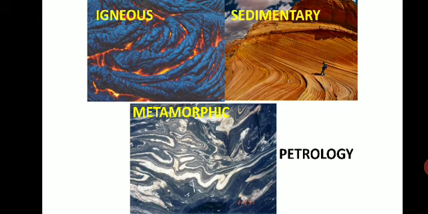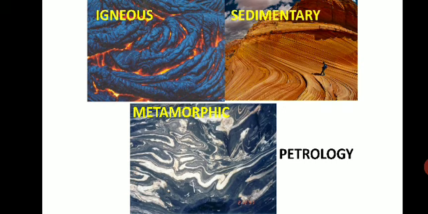And the last one is metamorphic. In metamorphic, meta stands for change and morph stands for the form of the rock. Metamorphic means a change in the form of an already existing rock, which we call a pre-existing rock. The pre-existing rock may be an igneous rock, a sedimentary rock, or a metamorphic rock that will undergo changes.